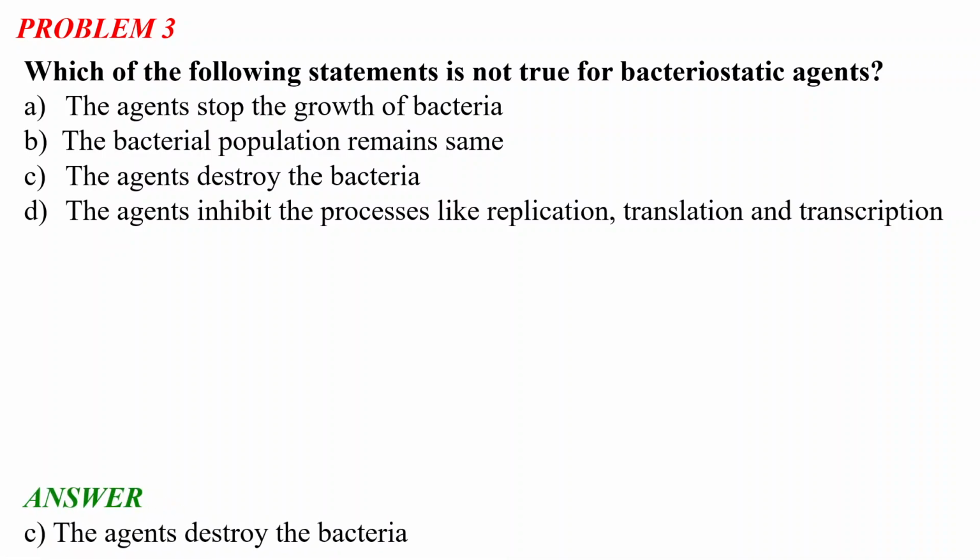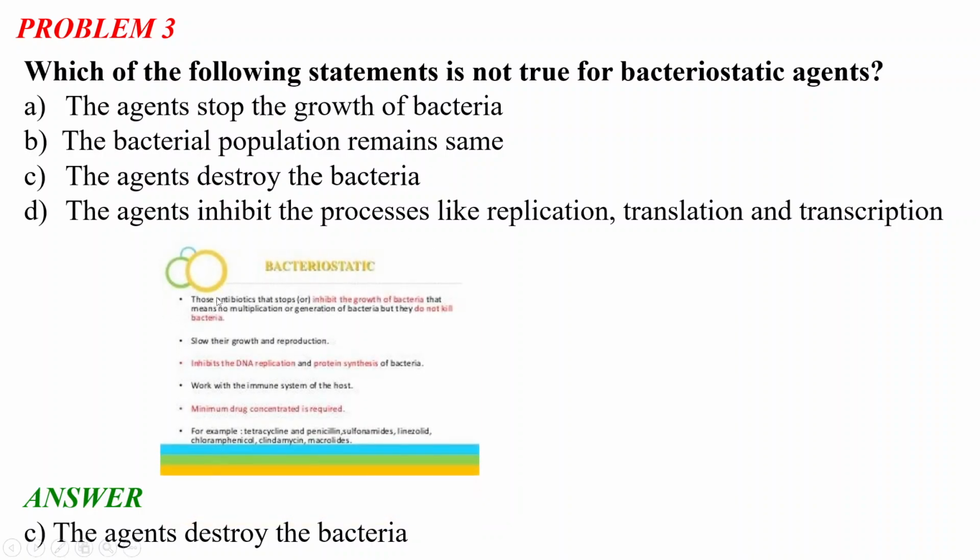So the correct answer, meaning the false statement, is: the agents destroy the bacteria. So what are bacteriostatic agents? These are antibiotics that stop or inhibit the growth of bacteria. That means the bacterial population does not grow, but they do not kill the bacteria. They slow their growth and reproduction.